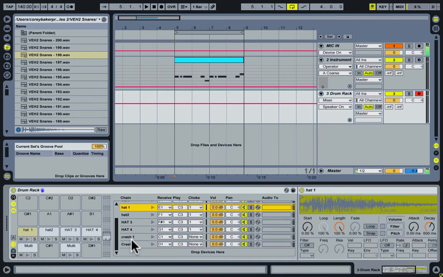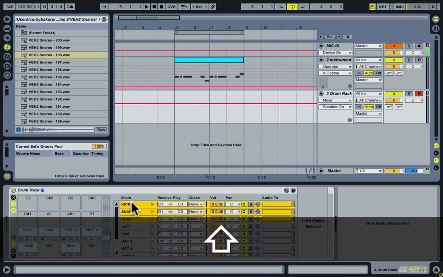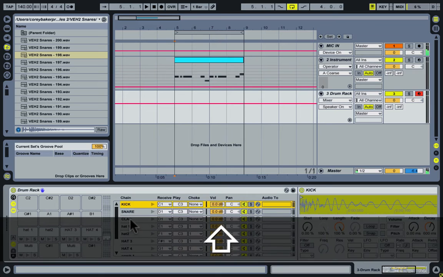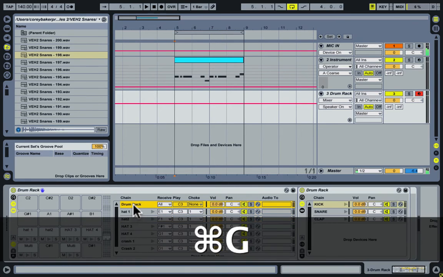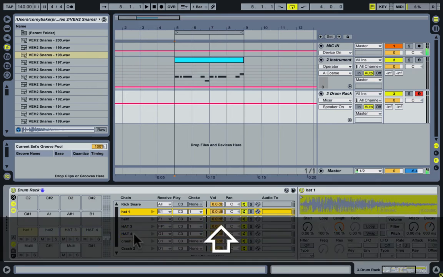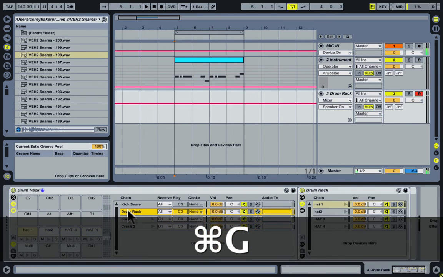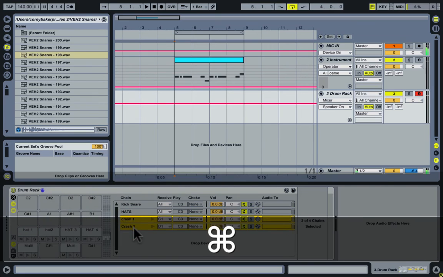So from here, we just need to group this stuff together so that we can process it. The kick and the snare and clap, I'll group all those together just by clicking on the top one, holding shift, and clicking the bottom one, which is our clap, and hitting Command G. Now make sure you rename this so you don't get lost. Kick, snare, and let's go ahead and group our hats together as well. Command G, rename that hats, and also our crashes.